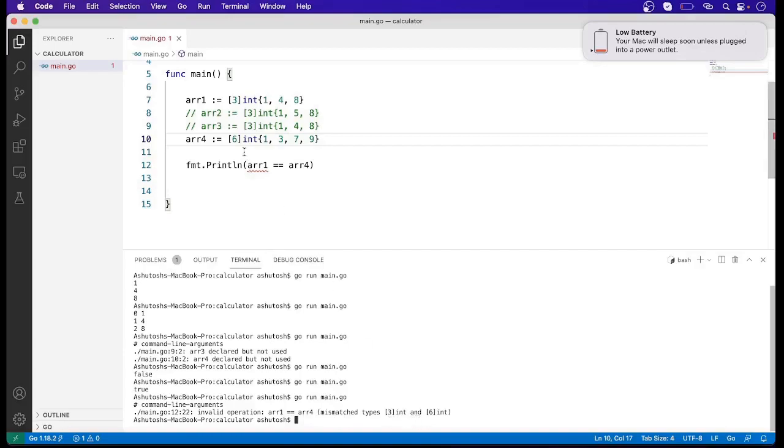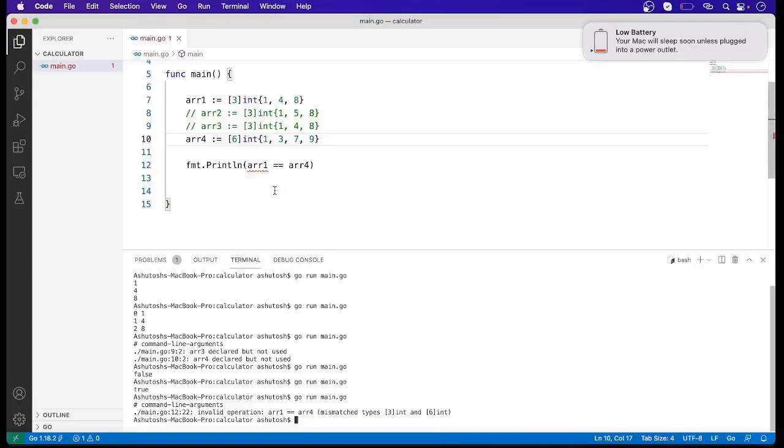Basically here both the arrays are not of the same type. This is an array of 3 length and this is an array of 6 length. So that's why both the arrays are not the same, and that's why here we are getting this type of error.